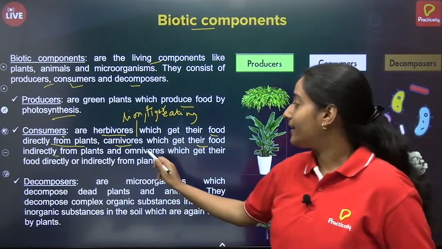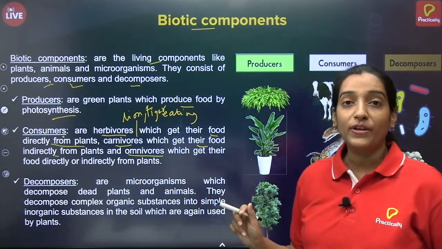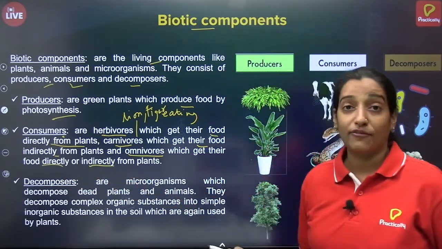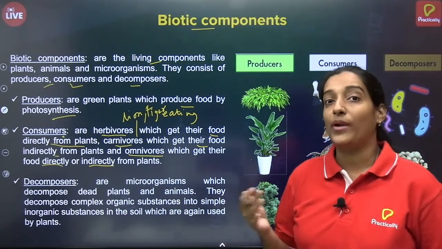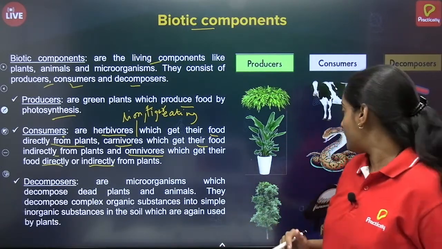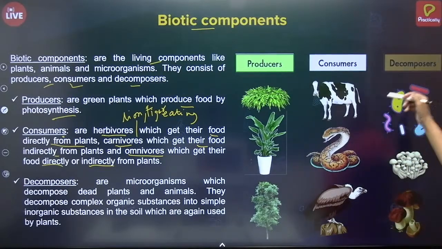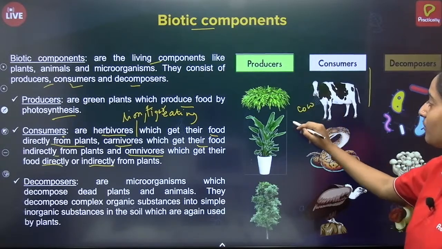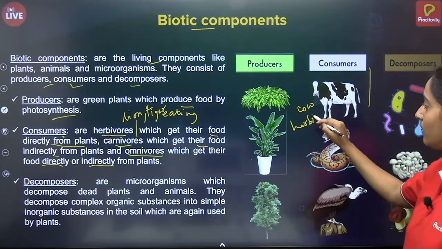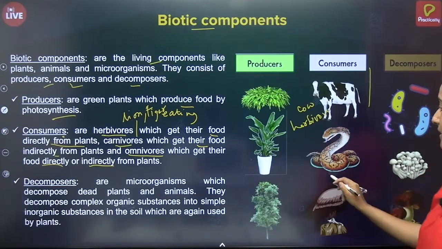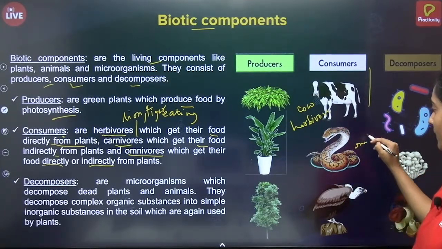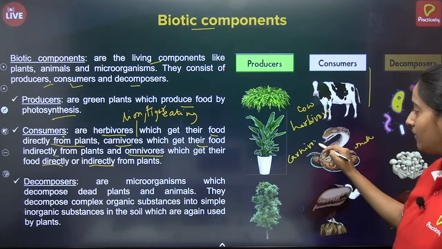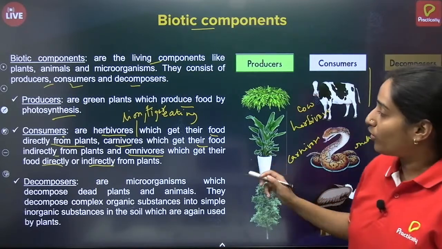And there is another category known as omnivores. Omnivores get their food directly or indirectly from the plant. That means they can eat the plants as well as they can eat the animals. See, this is the example of consumers. Now this cow is a herbivore, whereas this python or snake is a carnivore. Correct? Carnivore.